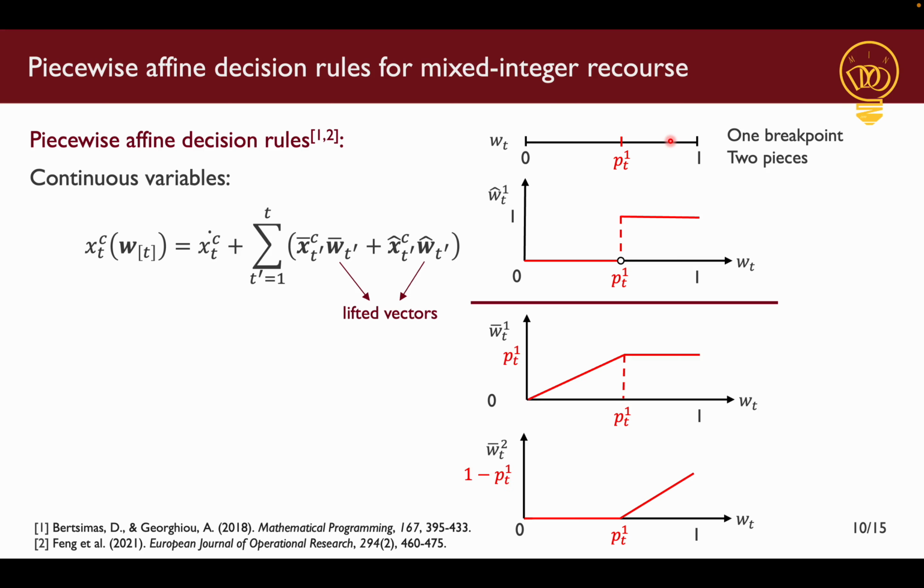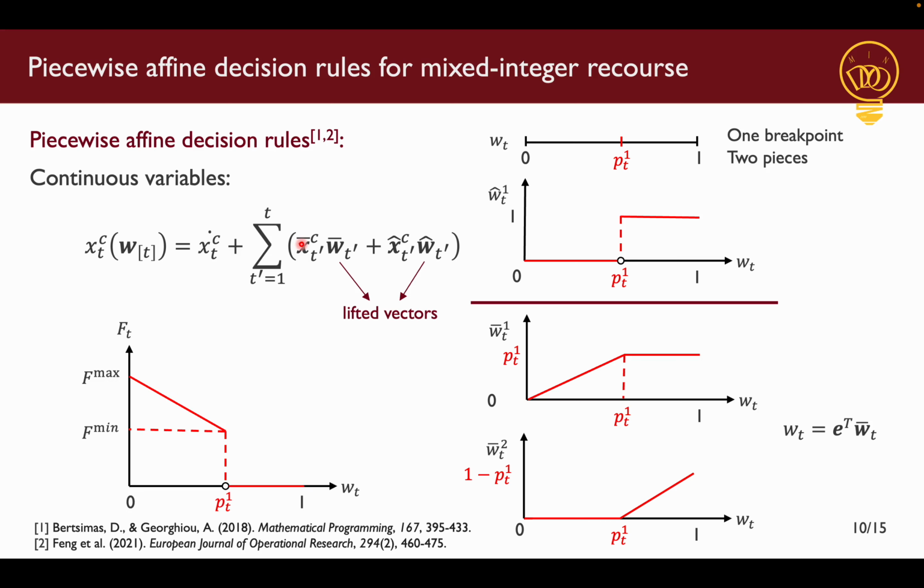The structure of w bar's components is such that if we choose x bar to be just a multiple of a vector of ones, then we will just end up with the simple affine decision rules we saw in the previous slide.